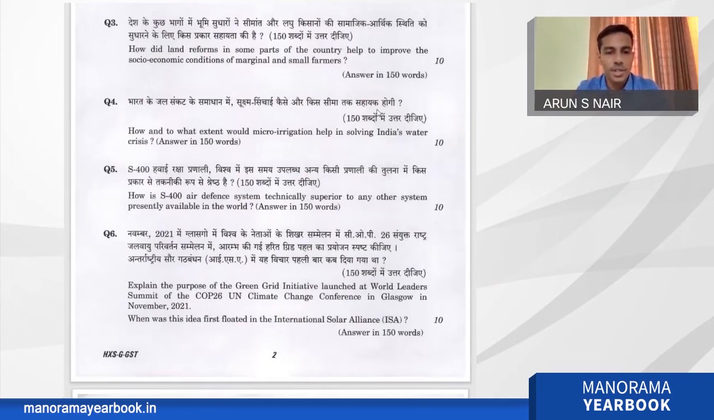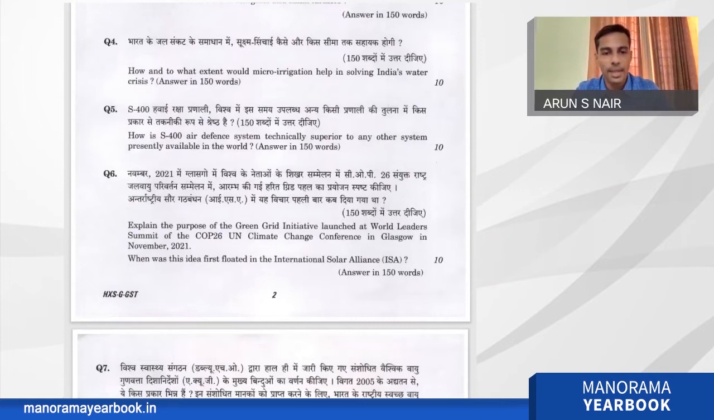And the next question is question number 6. Explain the purpose of the Green Grid initiative launched at the World Leaders Summit of the COP26 UN Climate Change Conference in Glasgow in November 2021. When was the idea first floated in the International Solar Alliance, or ISA? When was this idea first floated? Again, this question has 2 parts.